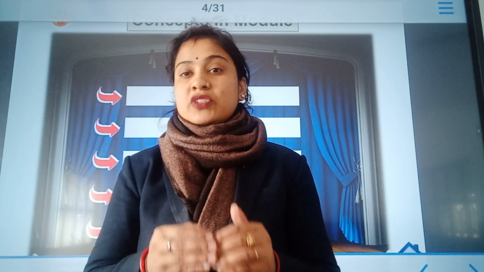In our previous class, what we discussed was symmetry. We discussed many topics of symmetry, that is, how a figure is said to be symmetrical, how it is symmetrical about a point or a line, and how it possesses a reflection symmetry or a rotation symmetry, and how to calculate the order of rotation if a figure possesses rotational symmetry.